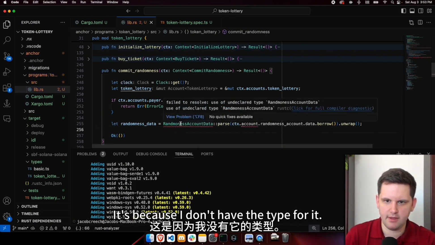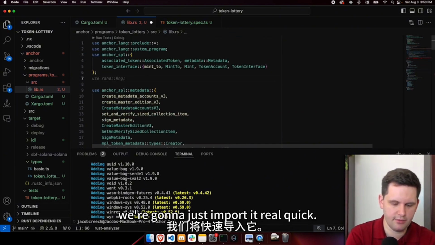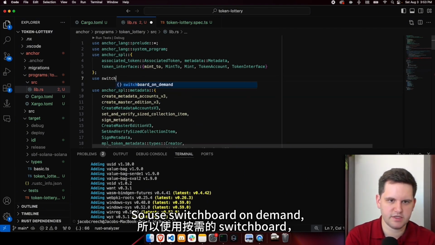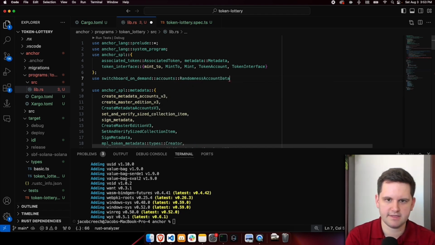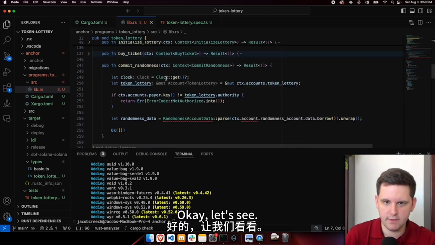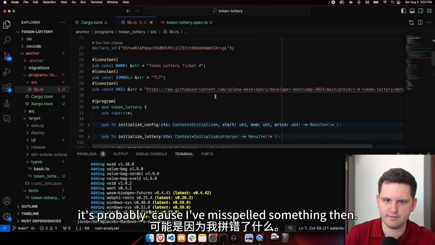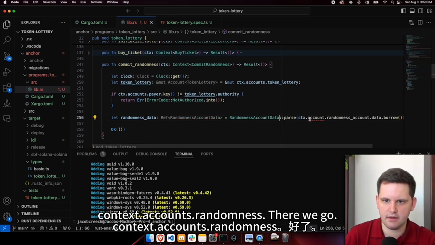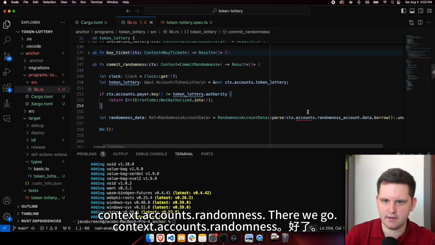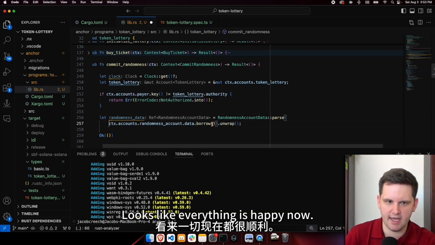Let's see what's the problem. It's because I don't have the type for it. So we have to go up here and import it real quick. So use switchboard on demand accounts randomness account data. Okay, let's see. It's not being used. It's probably because I misspelled something. Randomness account data, context.accounts.randomness. There we go. Looks like everything is happy now.